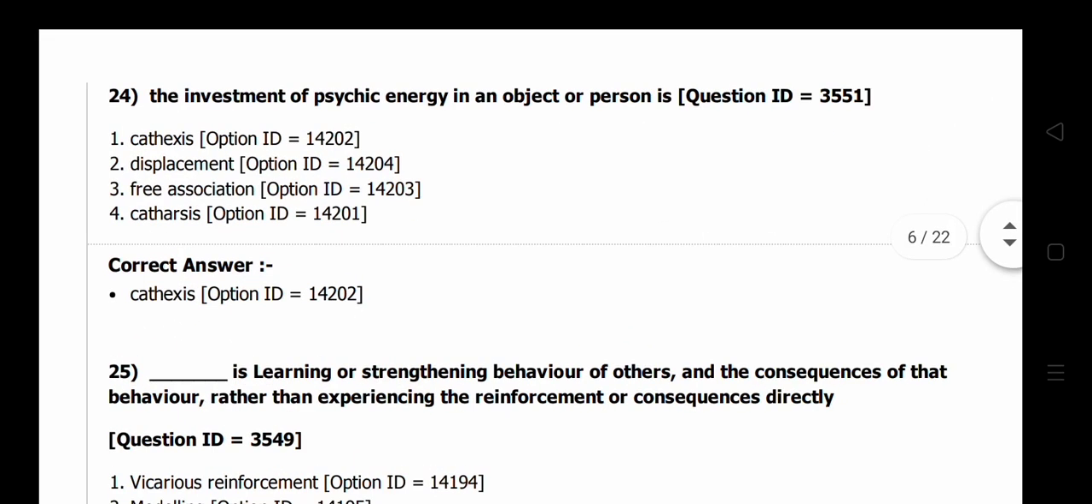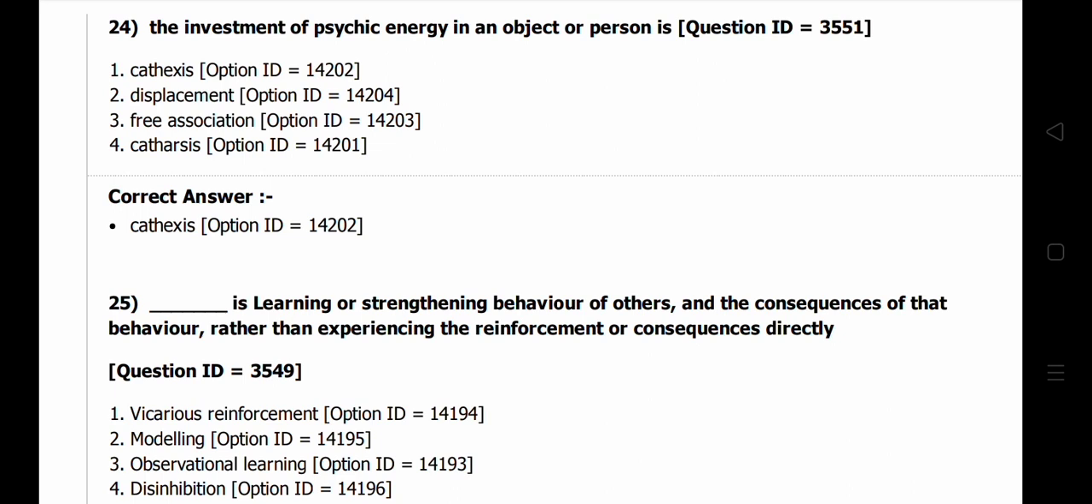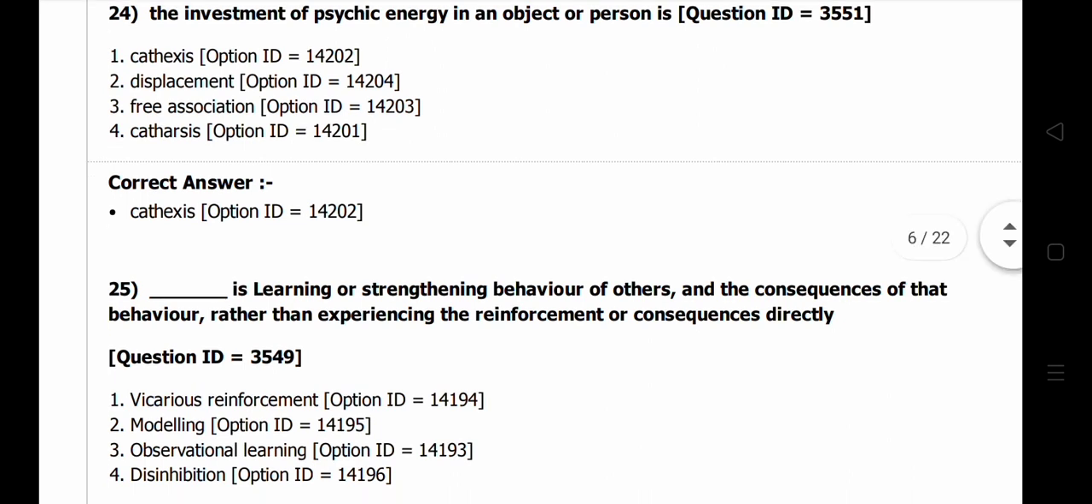So question number 24. The investment of psychic energy in an object or person is called cathexis. So cathexis is the investment of psychic energy in an object.